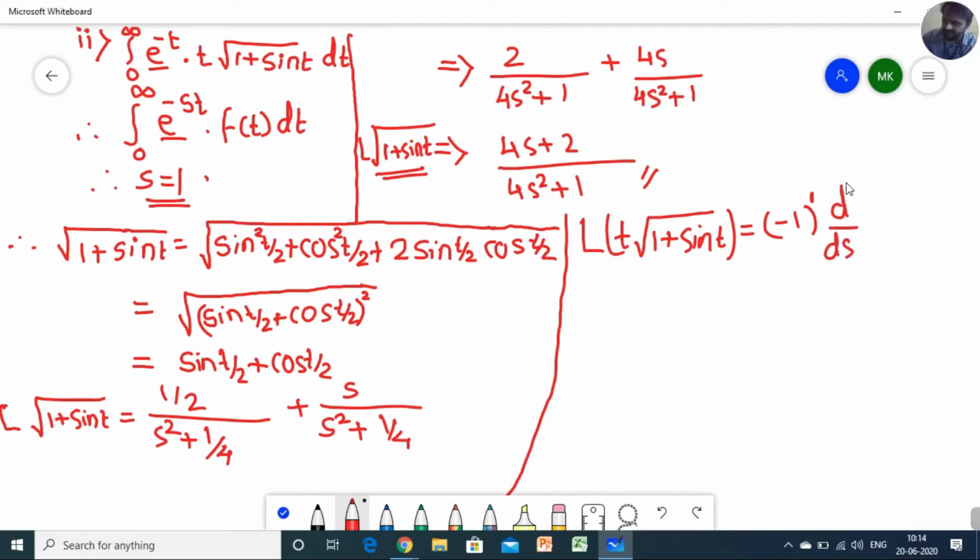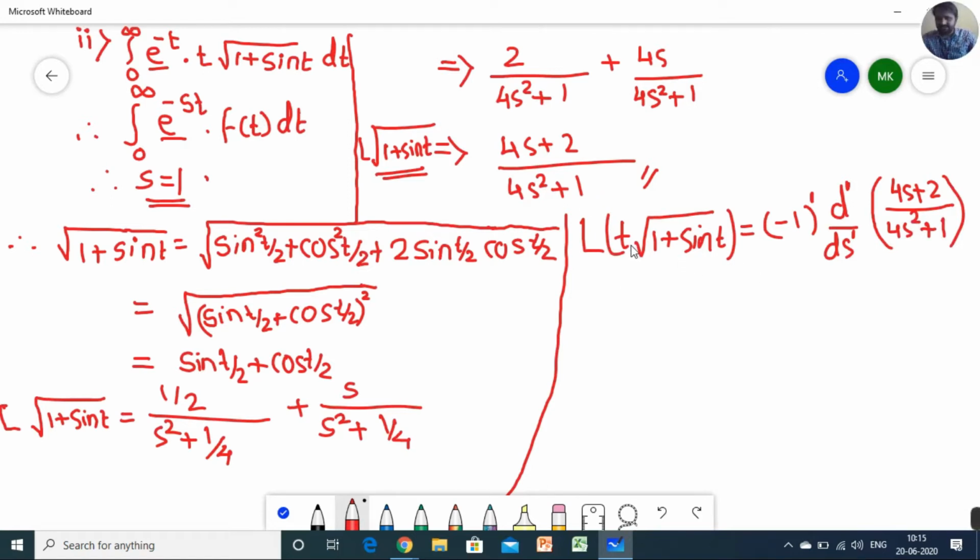If you want to write 1 you can write it, and if you don't want to, you don't have to. And Laplace of that function in front of t, so under root of 1 plus sine t, you can see that is 4s plus 2 upon 4s square plus 1. So we have to write the Laplace of under root of 1 plus sine t, that is 4s plus 2 upon 4s square plus 1. So this is just the representation of multiplication by t rule.